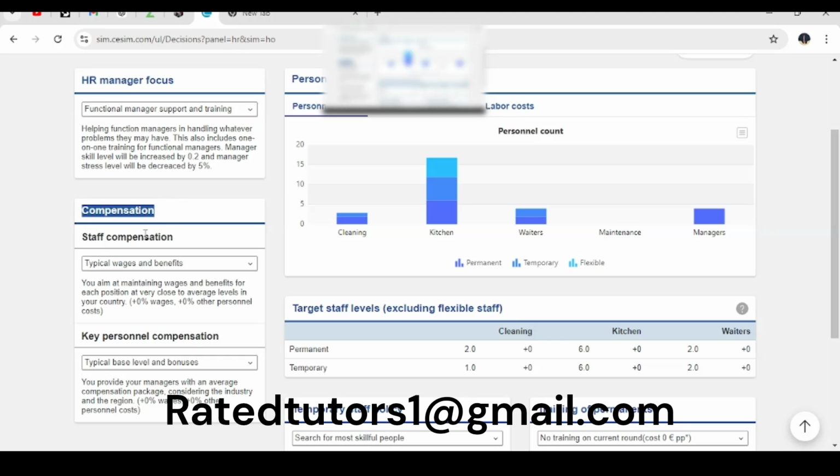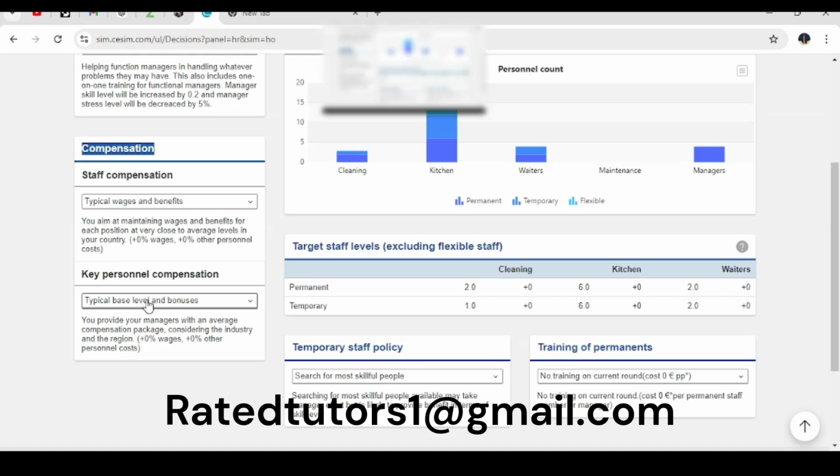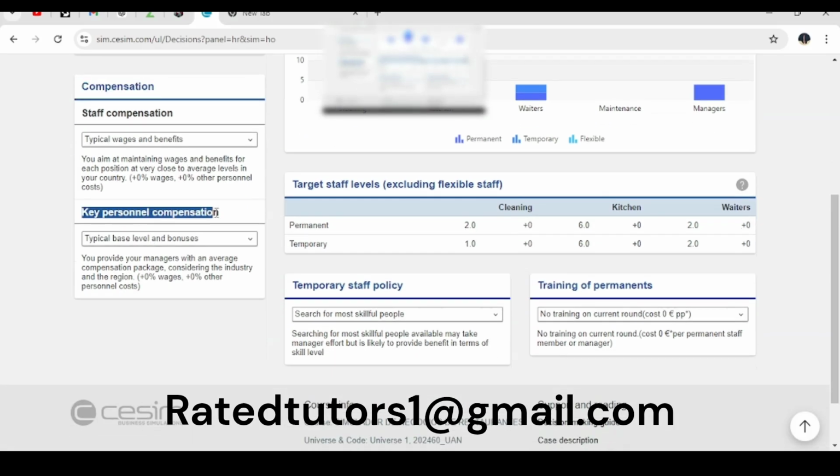Secondly, we have the compensation, and for us, we are using the typical wages and benefits, which will be at very close to average levels in the country, whereby we have 0 wages and 0 personnel costs. Next, we have the key personnel compensation, whereby we are using the typical base level and bonuses.